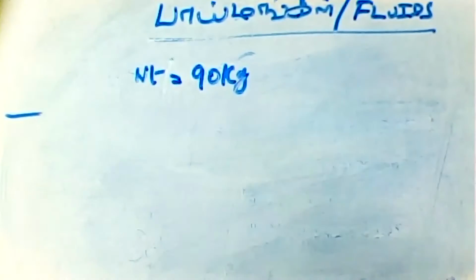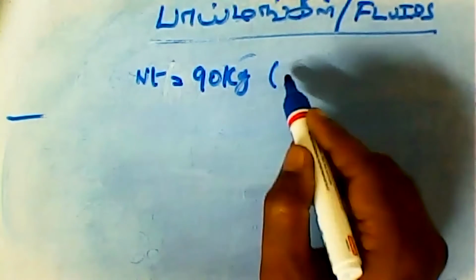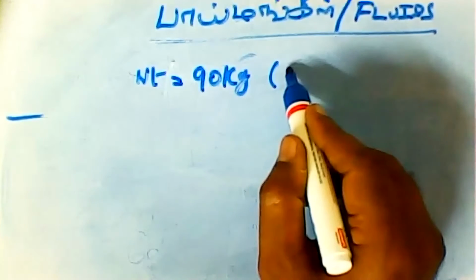I'll write down the data first. First is his weight, weight or mass. First I will write down his weight, then we will calculate the force. Weight is equal to 90 kg. So this is called உந்து விசை, அதாவது upward force சொல்றோம் இல்லையா, அதுதான் இது.